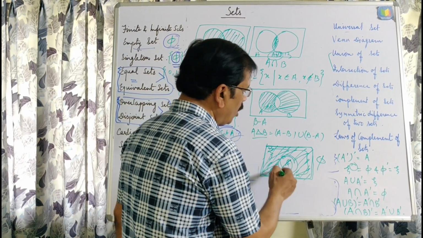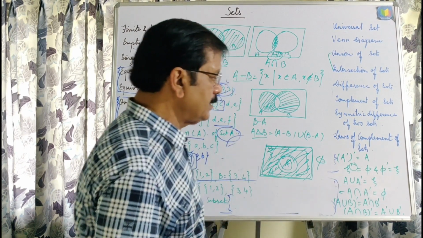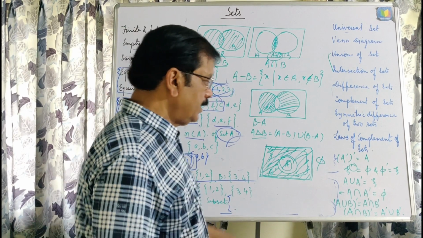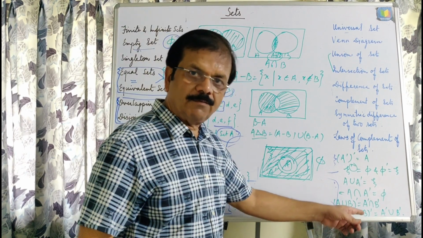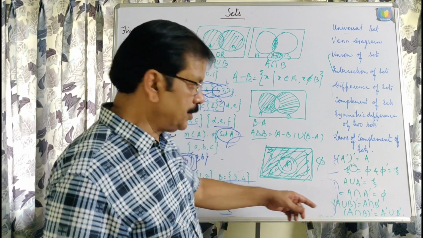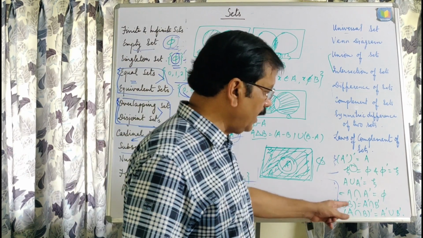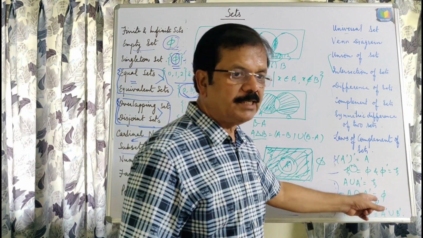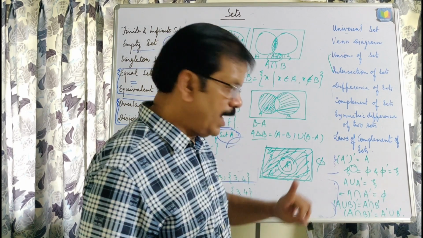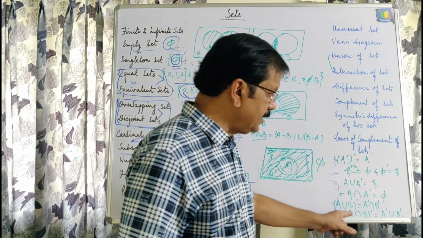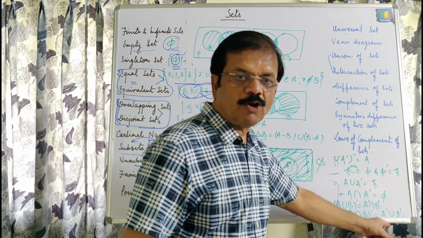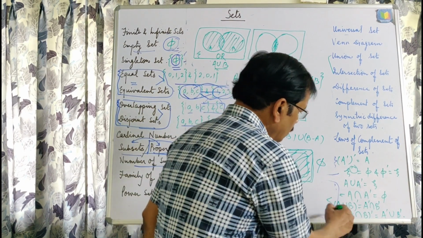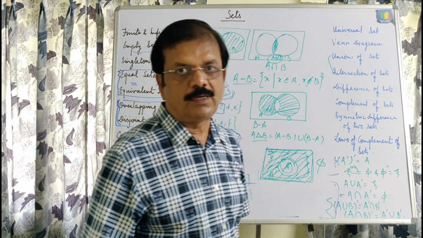So no element is common in A and A dash, and so this is called the null set. In the same way, these two properties we will study with the help of questions. The complement of A union B can be verified as A complement intersection B complement, and the complement of A intersection B is A complement union B complement, and these two laws are called De Morgan's laws.